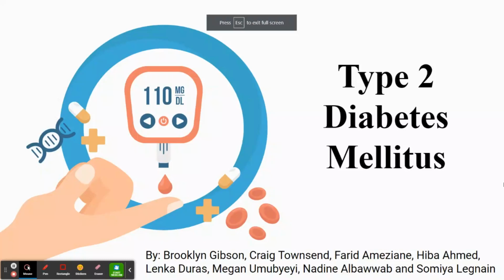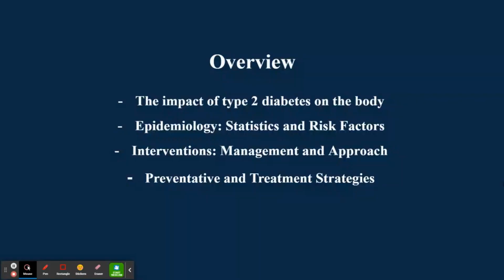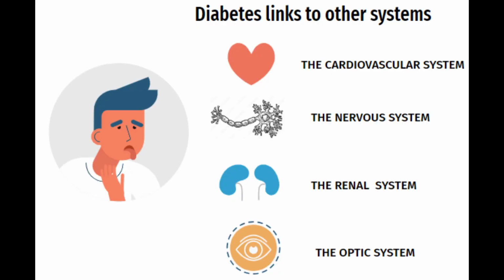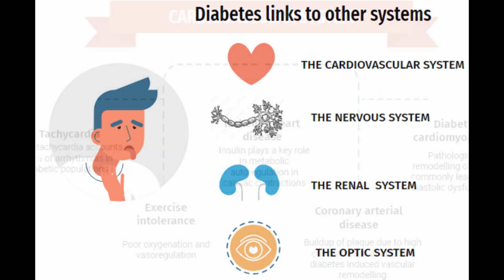Hello, today we will be talking about type 2 diabetes mellitus. We'll be looking at the impact of type 2 diabetes on the body, epidemiology, interventions, and preventative strategies. The impediment of glucose control has an overarching effect on autonomic control and regulatory pathways such as in the cardiovascular, nervous, renal, and optic systems.